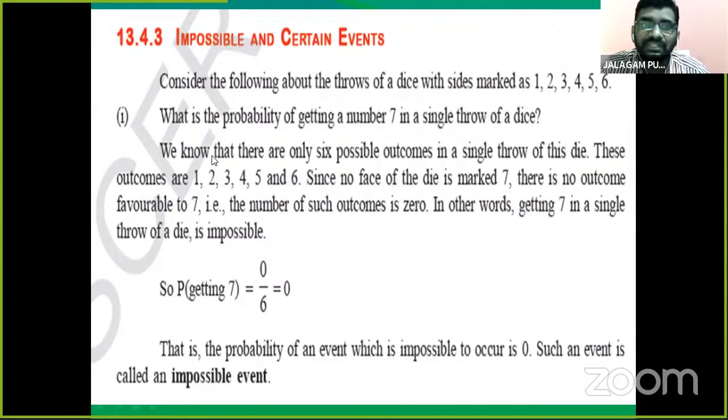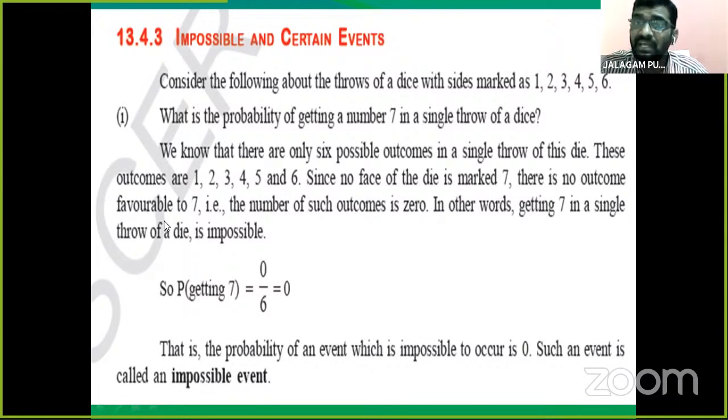These outcomes, the sample space we already learned, are 1, 2, 3, 4, 5, and 6. Since no face of the die is marked 7, have you understood, children? There is no 7. Only 6 numbers are there.